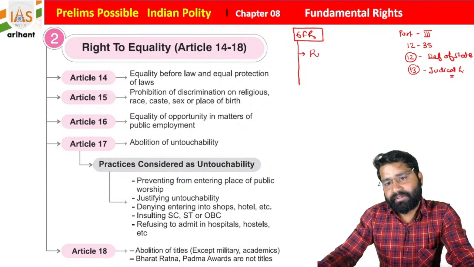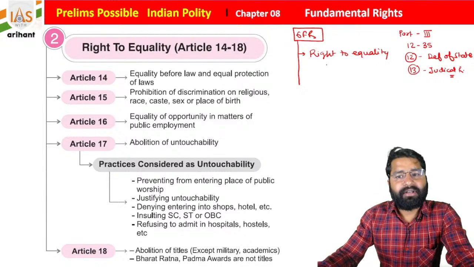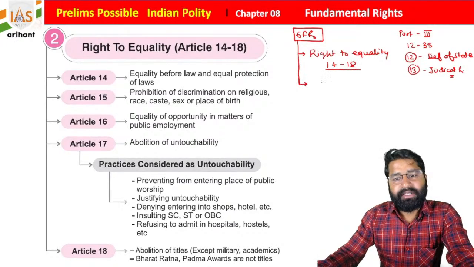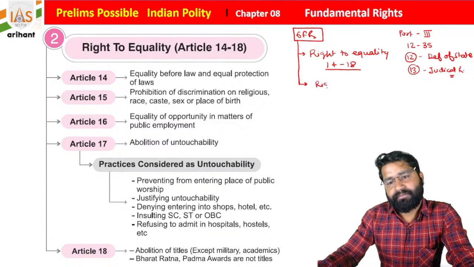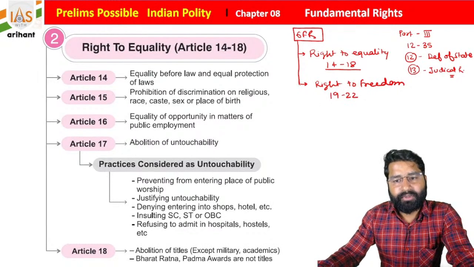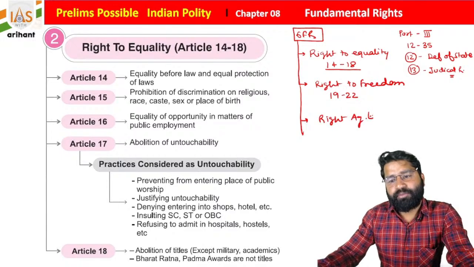One is called the right to equality. The articles for the right to equality start from Article 14 and range up to Article 18, students. Then we have the right to freedom, and these articles start from Article 19 and go up to Article 22. Then we have another right, the right against exploitation.